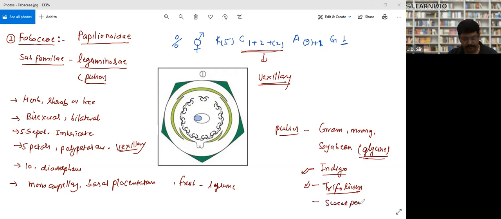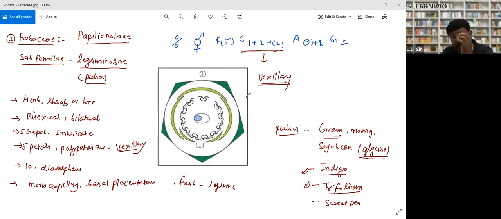Sweet pea, gram, this one. These are the questions which have been asked. Sir, sweet pea, which one? Sweet pea means this Pisum sativum, which we eat as a vegetable. Actually, there are two peas.